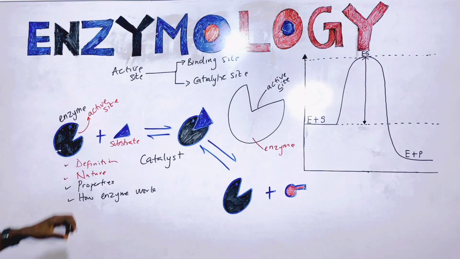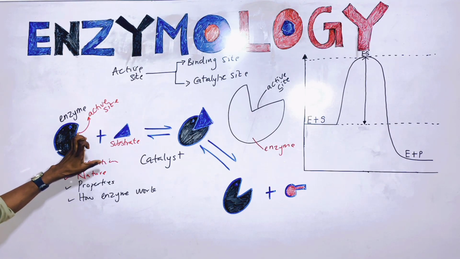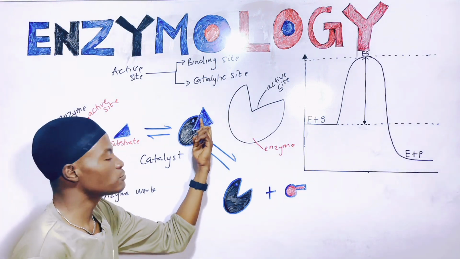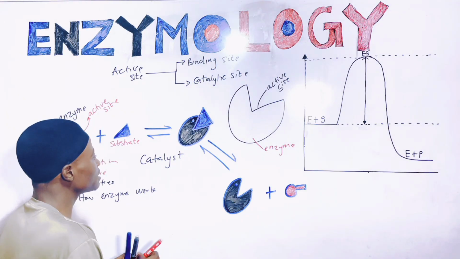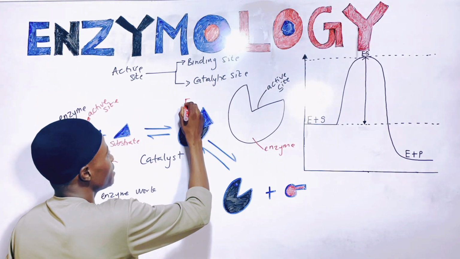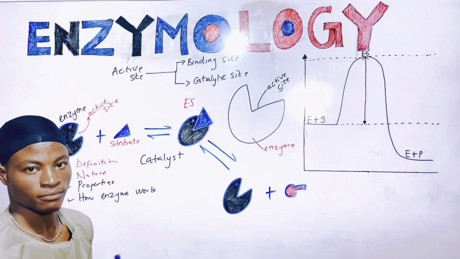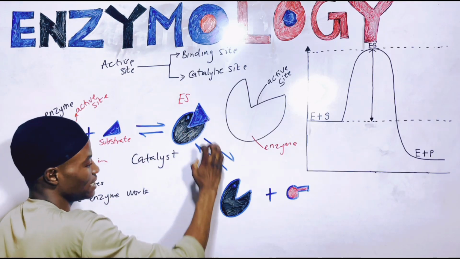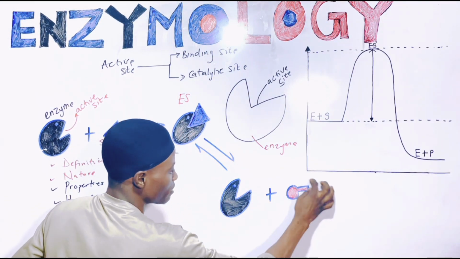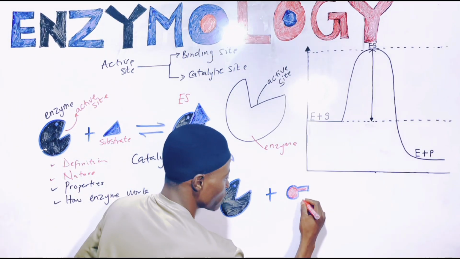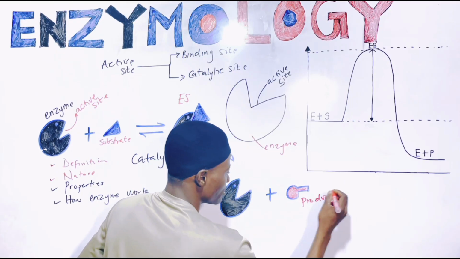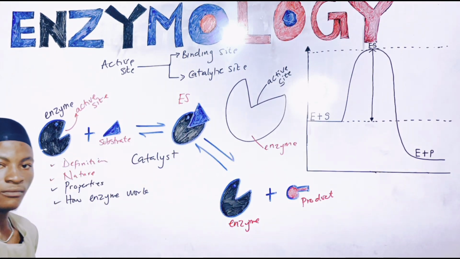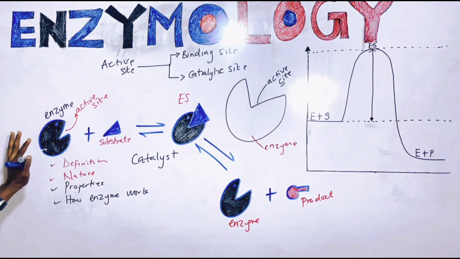Are you with me? Then from there, the substrate is going to bind to this active site to form something we call a complex, which is the enzyme substrate complex. This is the ES complex, enzyme substrate complex. Now, if you calm down and look at this very well, when the reaction proceeds further, this one later detaches to form this particular molecule you're seeing here, and this one here is the product, right? And this one is still the enzyme. Are you with me?